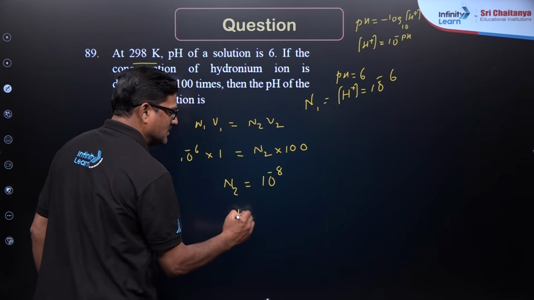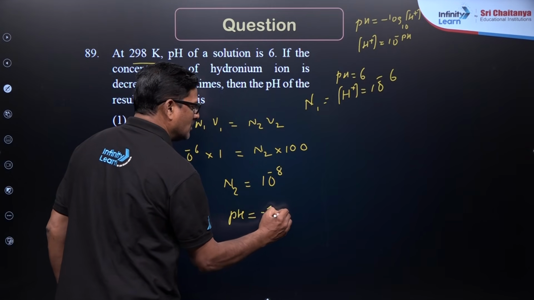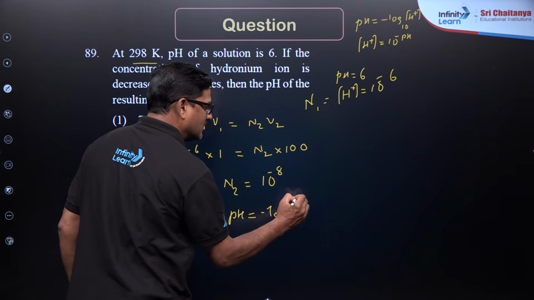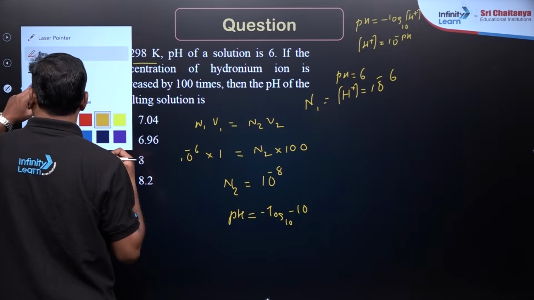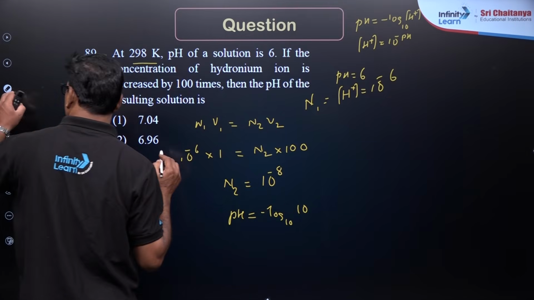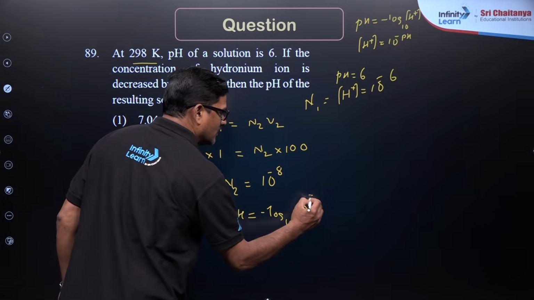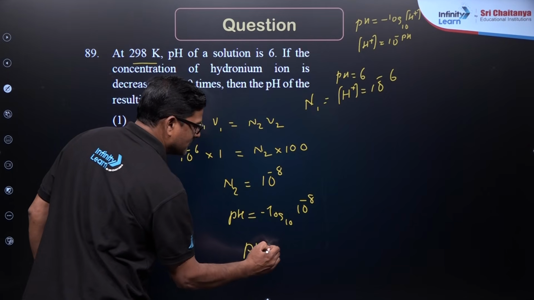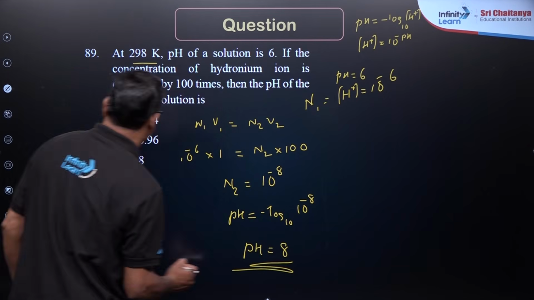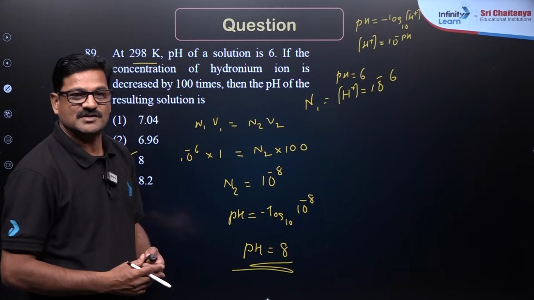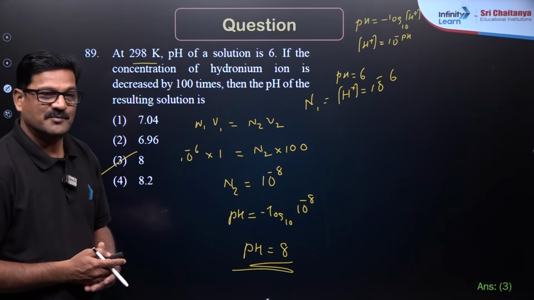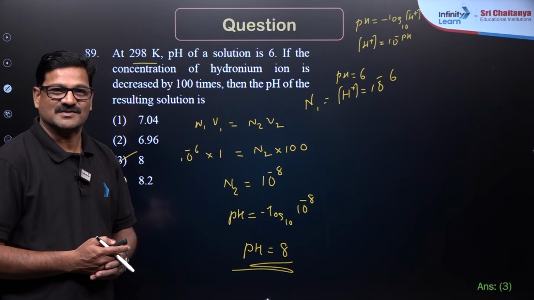So, the pH is equal to negative logarithm to the base 10 of 10 raised to negative 8. So, the pH of the solution is going to be 8. Option 3 is the correct answer for this question.